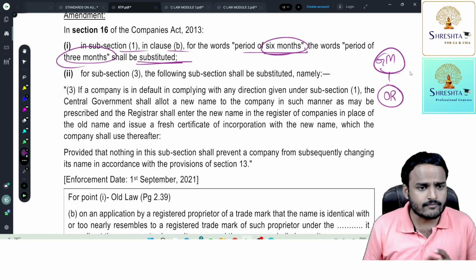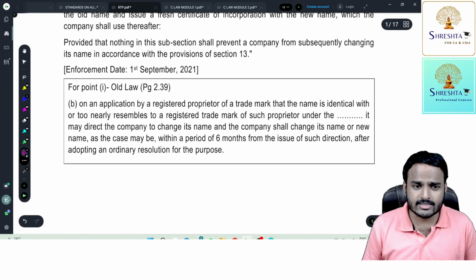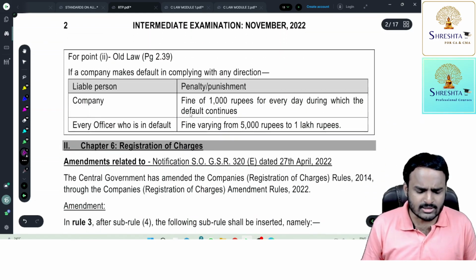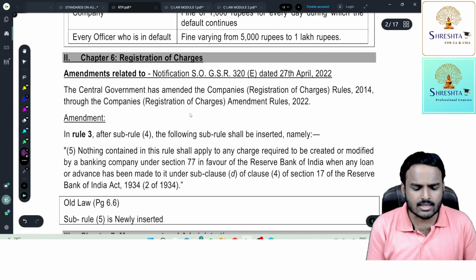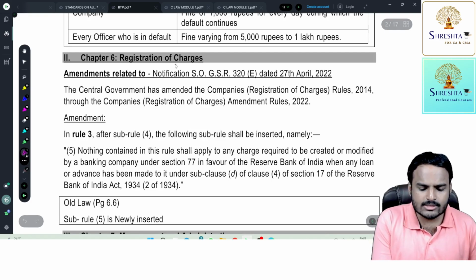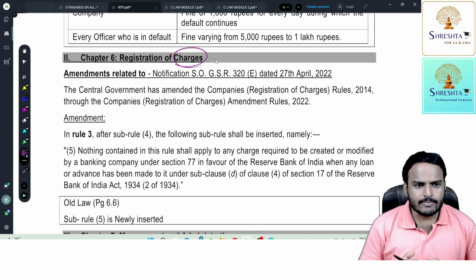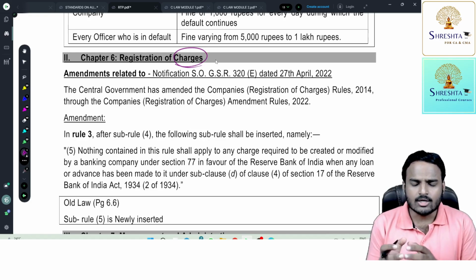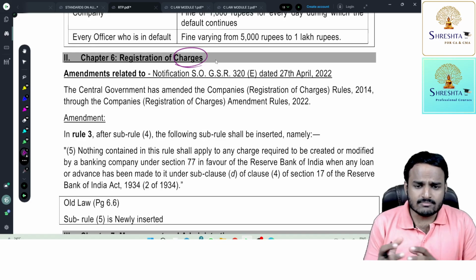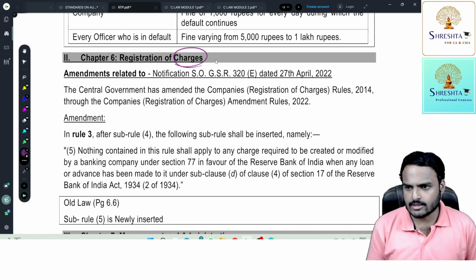Now very important for upcoming exams, MCQ point of view. Just read it thoroughly. Next, coming to the second amendment, that is, it is there in registration of charges. I hope everyone knows about the charge. So whenever company creates some interest or lien on any particular asset or a property or undertakings in favor of other party, then it has to register the charge with ROC.